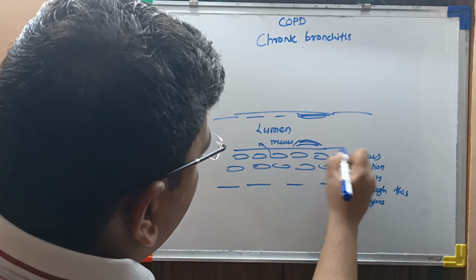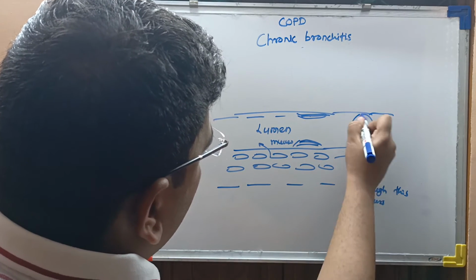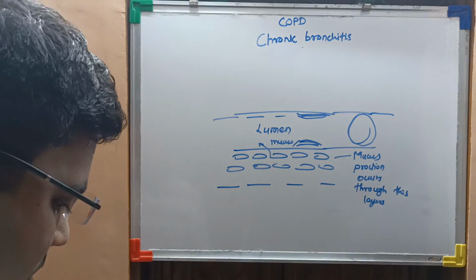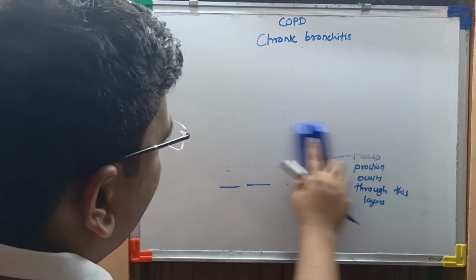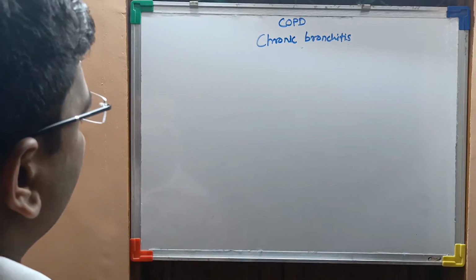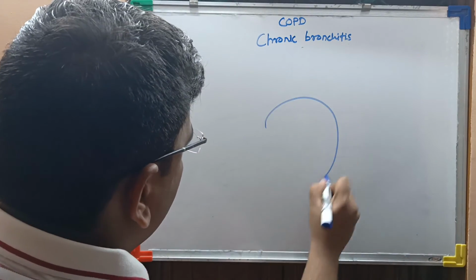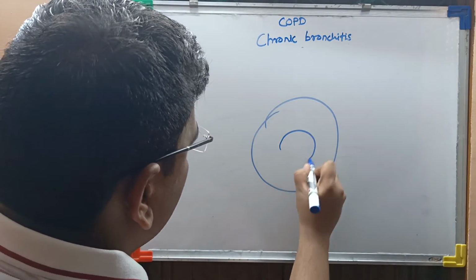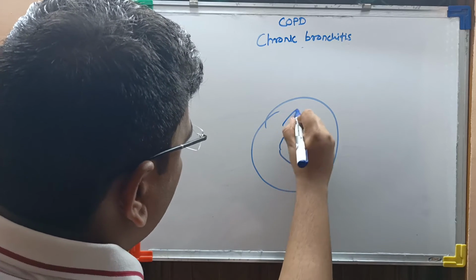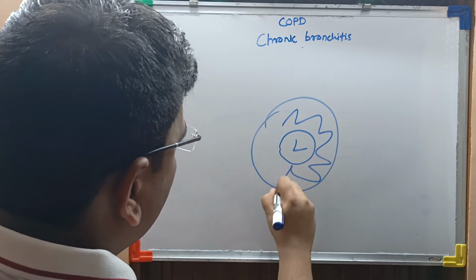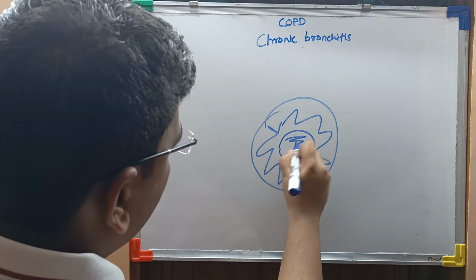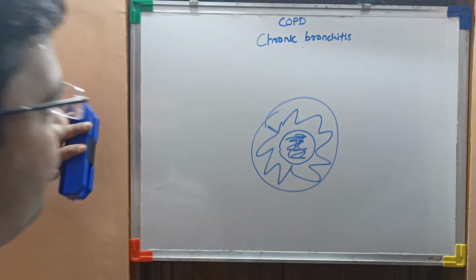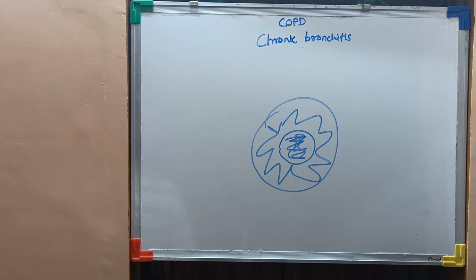So after some time, over a chronic period, there is a blockage. It must look like this. This is a cross section, this is the lumen, and this is the mucus, the lumen clogged off with the mucus.